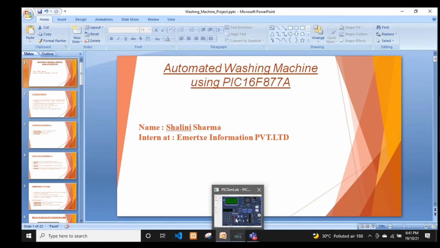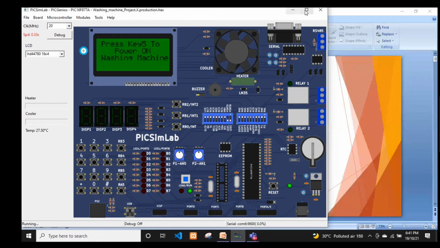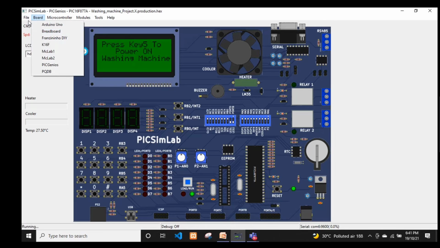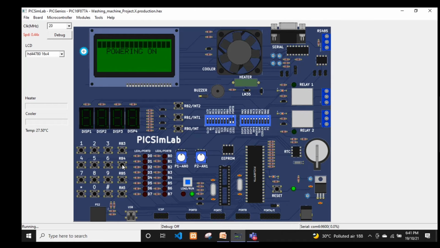Now the demo of the project. In order to start the washing machine, we have to press key 5, that is RB4. Now this screen will be displayed for 3 seconds.